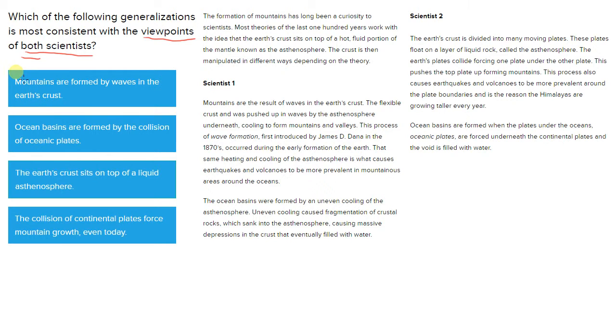The first one, mountains are formed by waves in the Earth's crust. So we see that right here. It's explicit in scientist one's viewpoint. He or she believes that mountains are formed as a result of the waves near its crust, so that could be okay. Let's give a little check mark for one scientist.